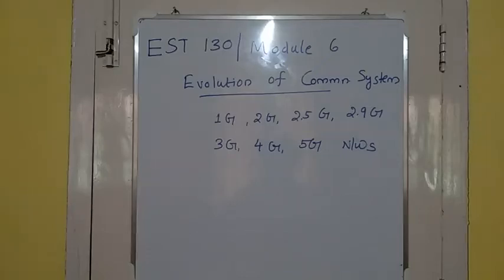Let's come to the next topic of Module 6, that is evolution of communication system. In this topic, we are going to discuss various network generations such as 1G, 2G, 2.5G, 2.9G, 3G, 4G, and 5G networks.